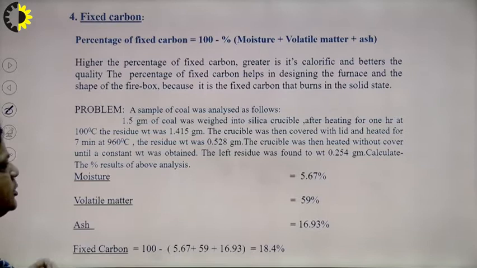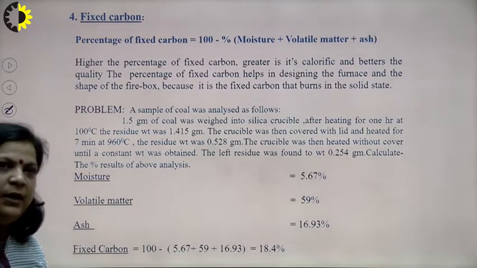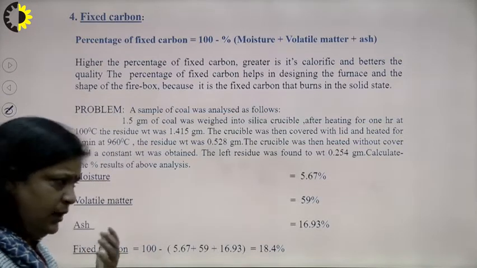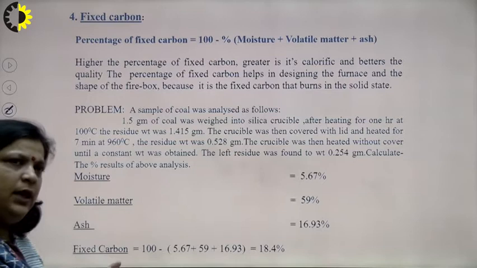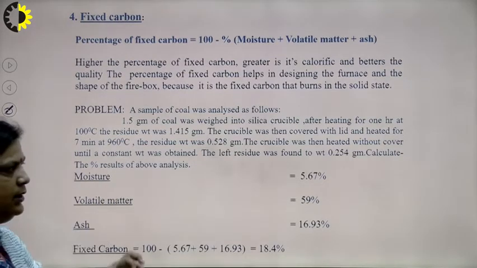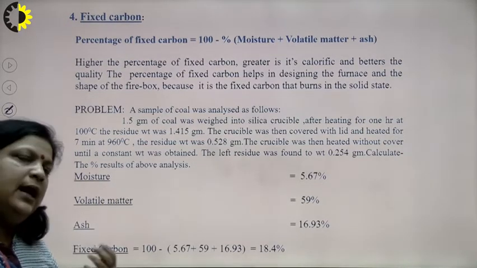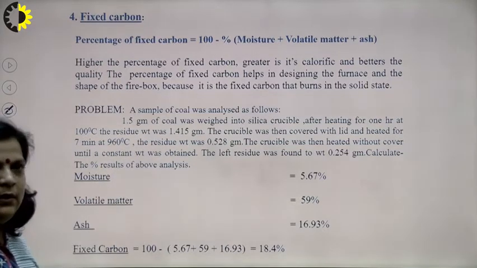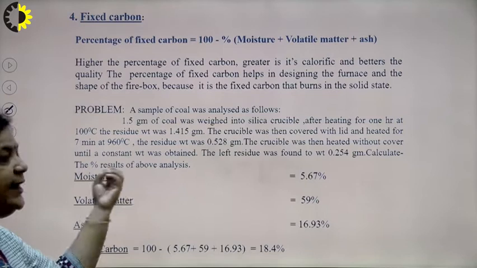Now, suppose we take a problem, a question. It is not necessary that the examiner asks a simple question, write the proximate analysis. He may give the question in the form of individual analyses and then ask which type of analysis this is and find all types of analysis.